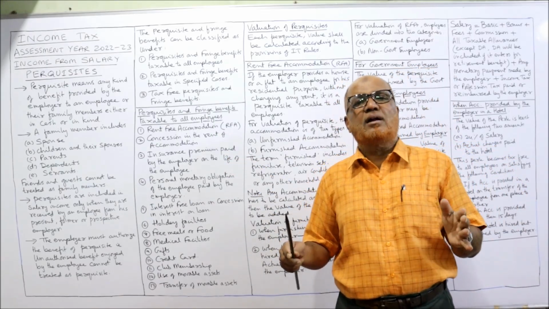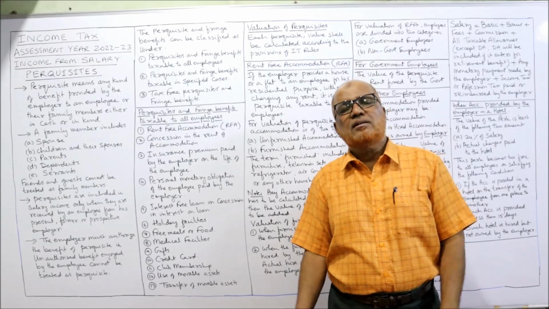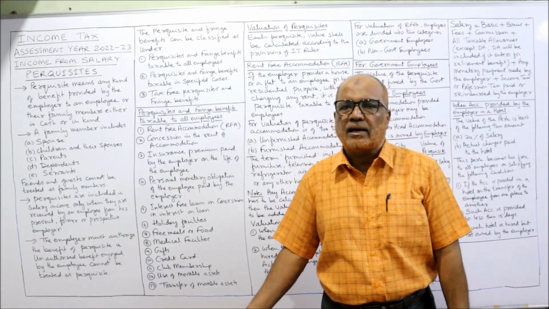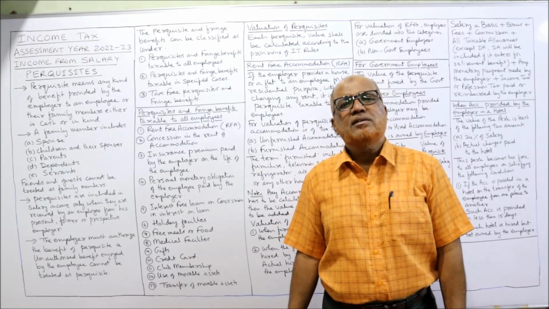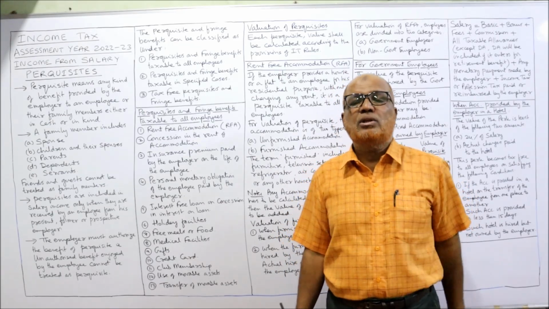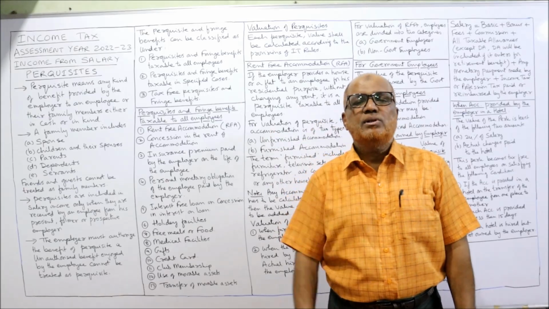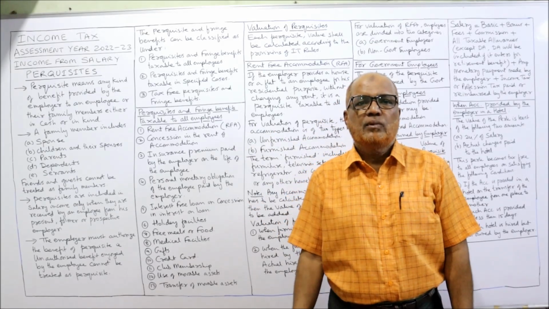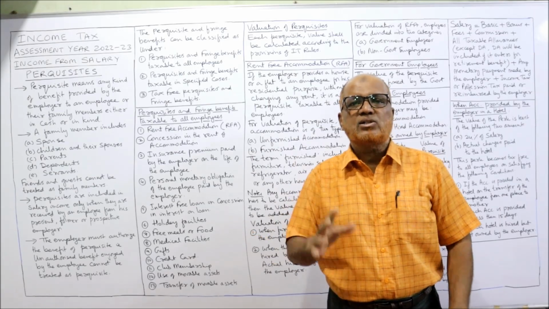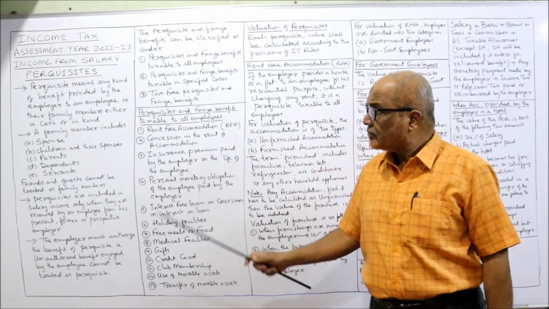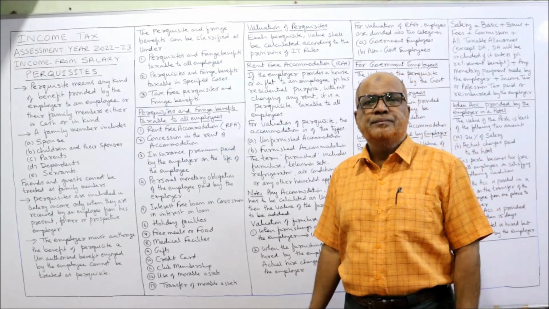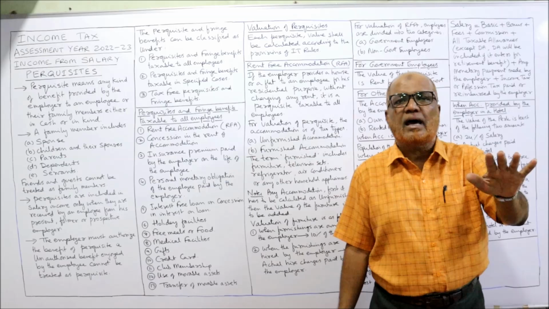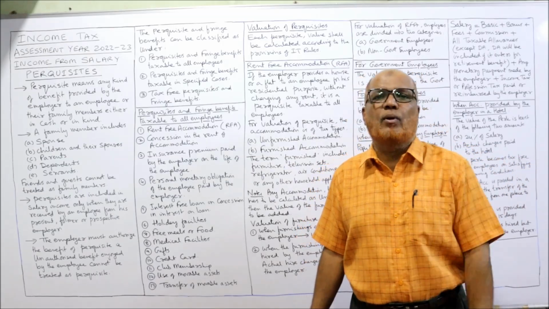Third one: tax-free perquisites and fringe benefits. Some perquisites are there which the Income Tax Act specifically says are completely tax-free. No tax will be applied. So in examination, you may get a theory question like, give some 10 examples of perquisites which are completely tax-free. I am going to explain all the tax-free perquisites in the coming video. Now, first of all, we'll discuss those perquisites which are fully taxable for all employees.